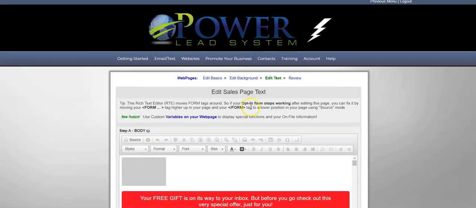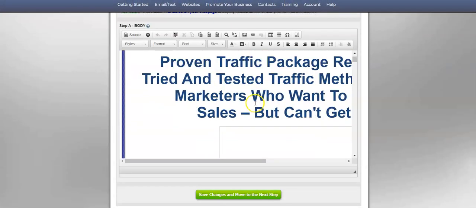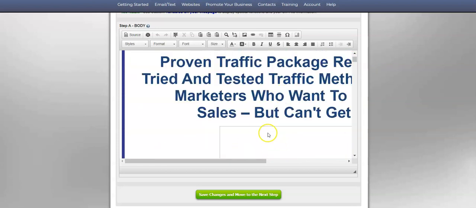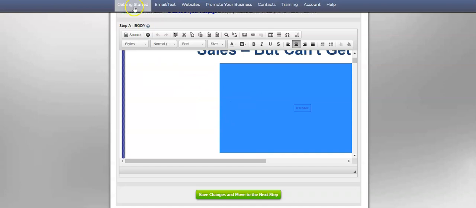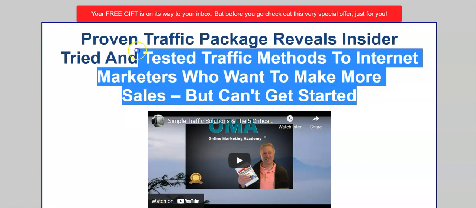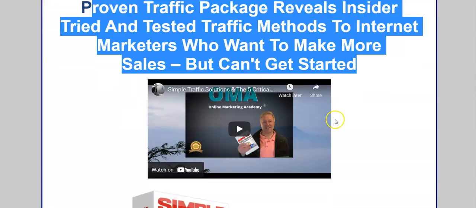And what I can do is, see, I've already made this funnel, so all I have to do is take out a few things. I can change this video that was here, and I could change these words right here to be something slightly different, and change the video so that it's the first follow-up video that goes with this funnel.